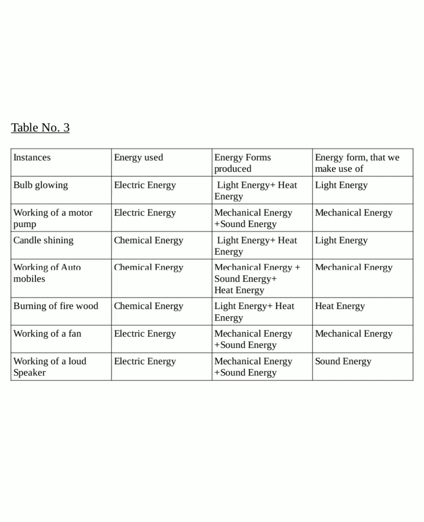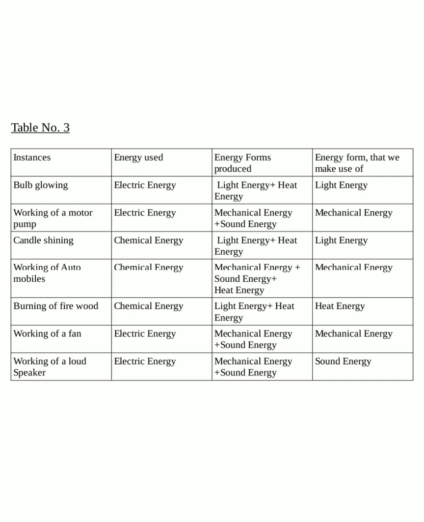So look at table number 3. In the first column, there are certain instances. In the second column, the energy used for that instance. In the third column, energy forms produced as a result of this instance. Out of these energy forms, which energy is made use of by us?